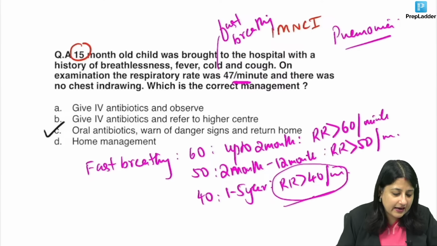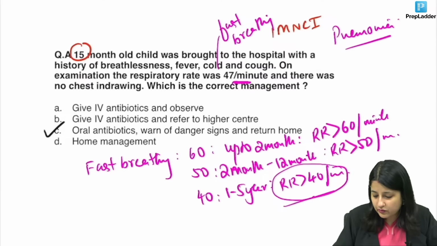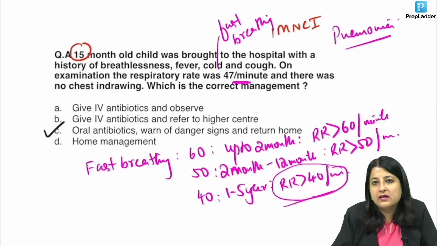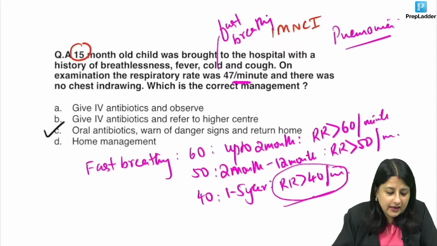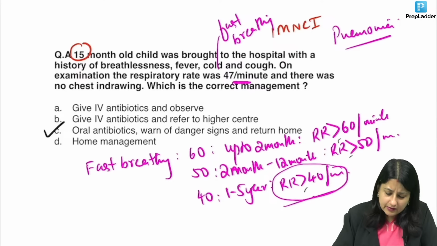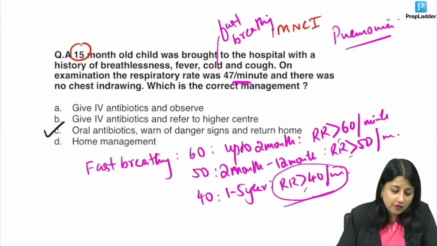Is it clear, everybody? Did you understand pneumonia management? Because pneumonia management turns up in the exam. Okay, thumbs up. Can we move ahead, everybody? Anyone who's still having a doubt? More than or equal to 60, that is okay. More than 50, more than or equal to 40, that's okay. All right, so let's move forward.